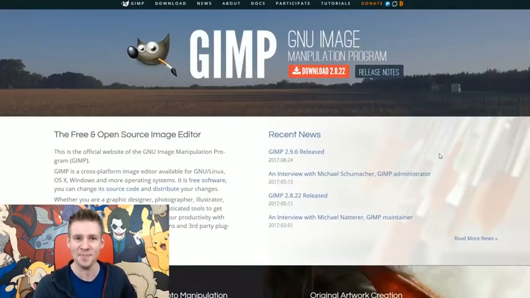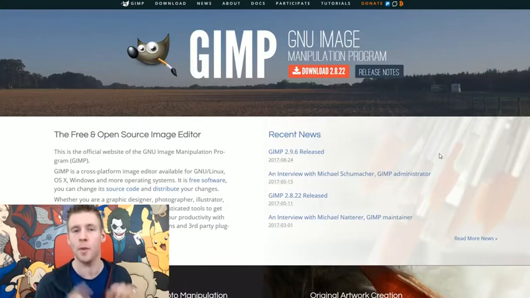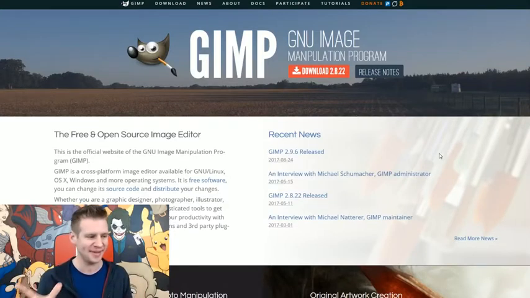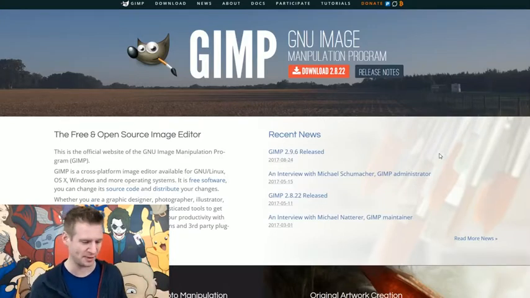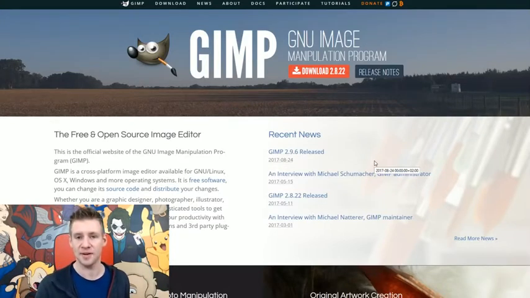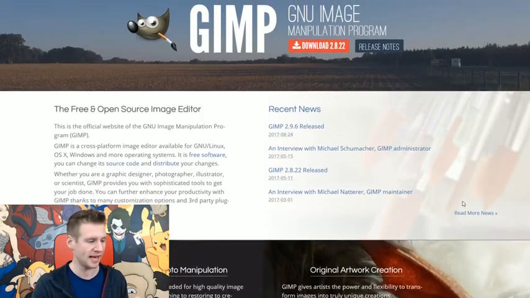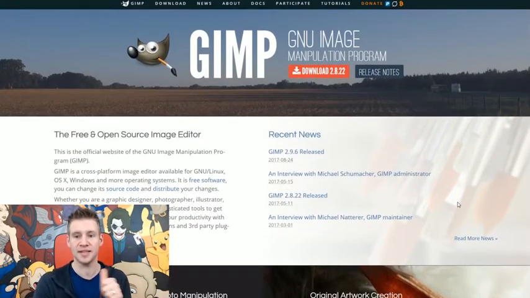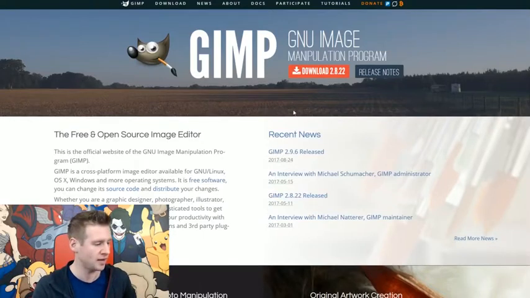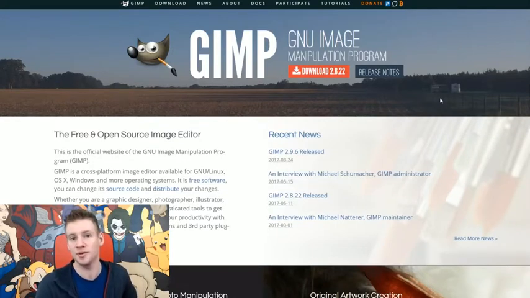We have GIMP. Now this should be interesting because GIMP out of all of these is the only one I have used before, but I used it like 8 years ago. Is it that old? Maybe, probably. This is a free art program that has been around a long time, so I'm gonna give this one a go today. It's again entirely free, so that's an automatic 5 stars there, but we'll get into the program itself and see if it has kept up with things over the years and if it provides some really cool artistic tools for you guys.